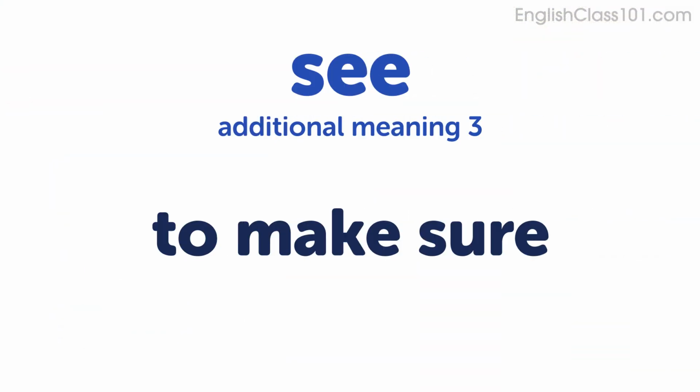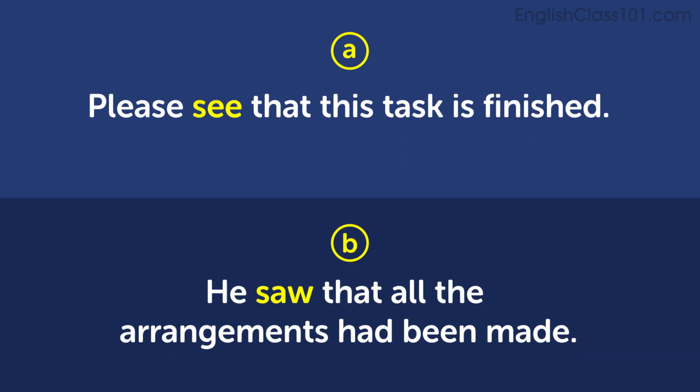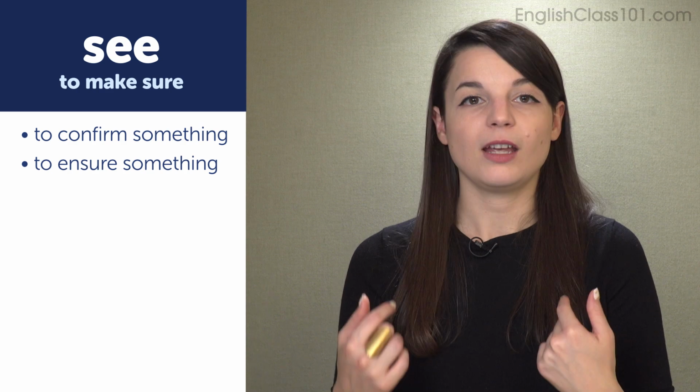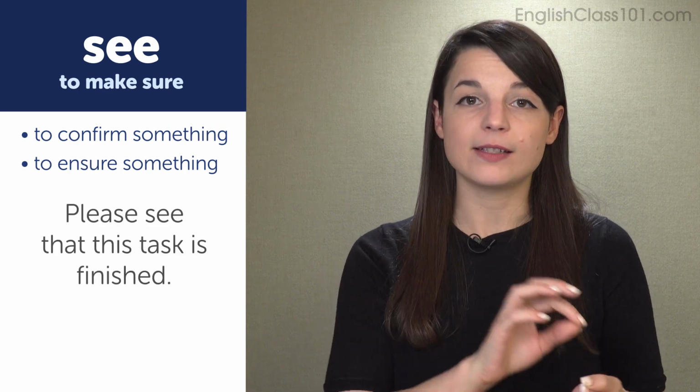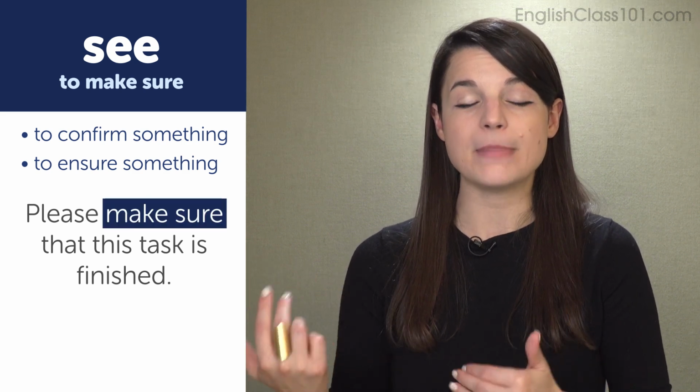Next one, to make sure. Please see that this task is finished. He saw that all the arrangements had been made. In these sentences, the verb see is used to mean make sure or to confirm something, to ensure something. In the first one, please see that this task is finished, we could replace the verb see with make sure.